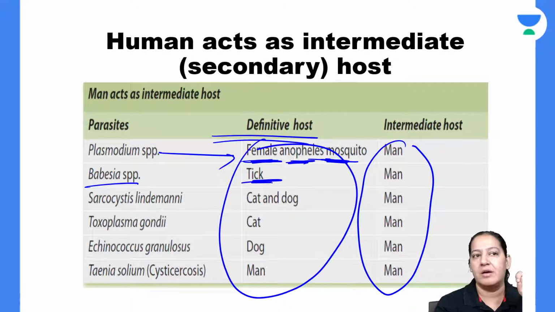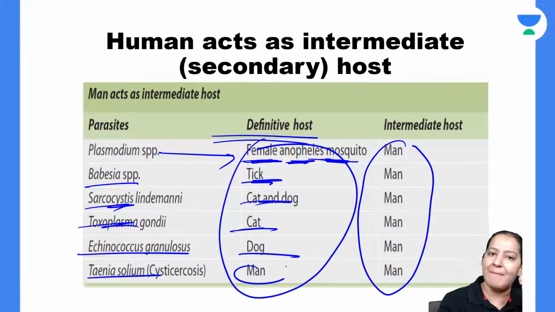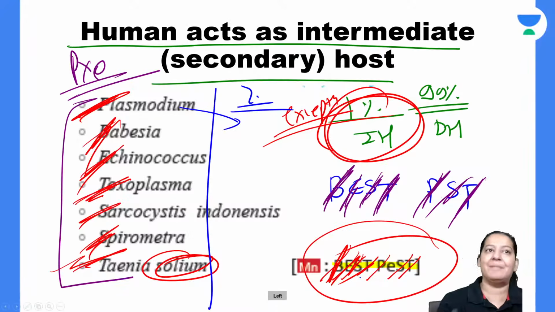In Babesia it is tick. In Sarcocystis it is cat and dog. In Toxoplasma it is cat. In Echinococcus it is dog. In Taenia solium man is both. Now in the list tell me the full forms.